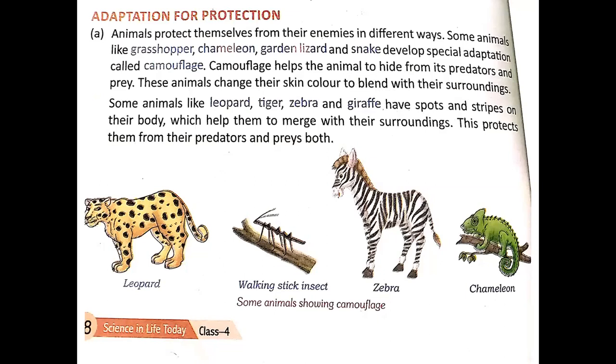Now here, one term is used, that is camouflage. See, camouflage is the ability to blend into the surrounding environment. But why are we blending? Because it is useful self-defense. What do you understand by self-defense? That is to protect oneself from the environment. And this is a method for an animal when trying to avoid a predator, because a predator is an animal that kills and eats other animals. So you can say it is an ability or a technique to merge into the surrounding environment.